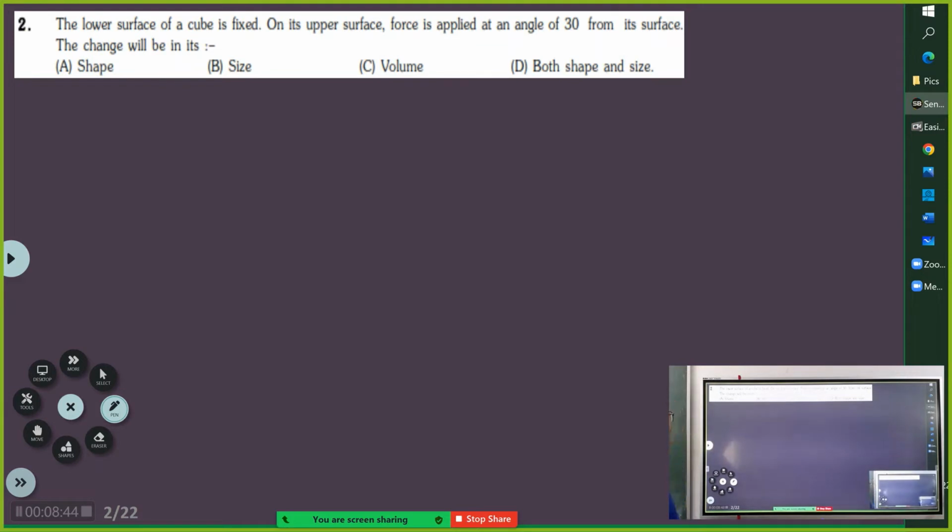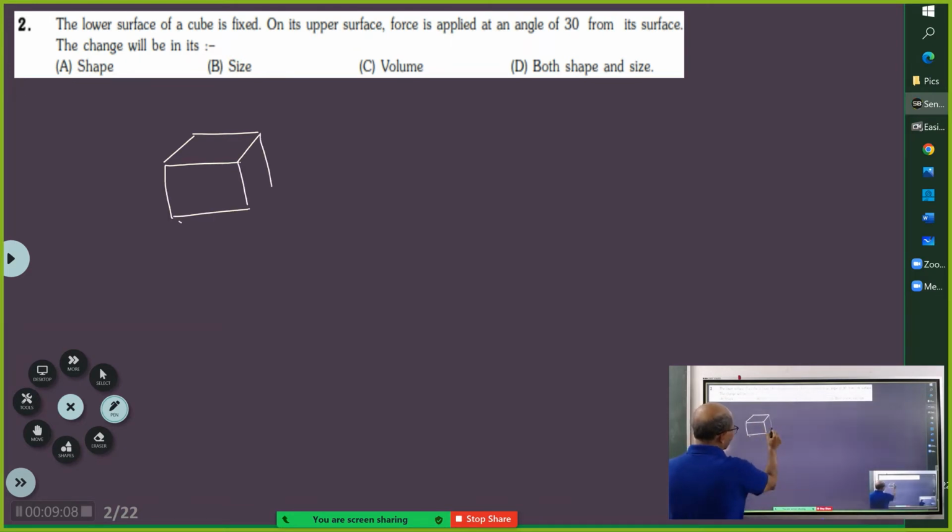Go for this. The lower surface of a cube is fixed. On the upper surface, a force is applied at 30 degrees from its surface. What is the change? I am sure all of you would have started drawing the diagram. So it's a cube, right? You will draw a decent diagram of a cube. And the lower surface is fixed.